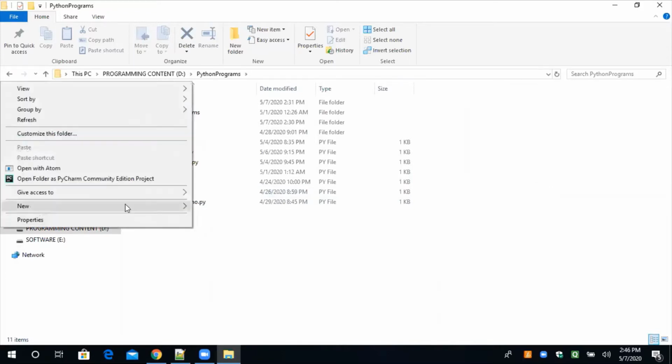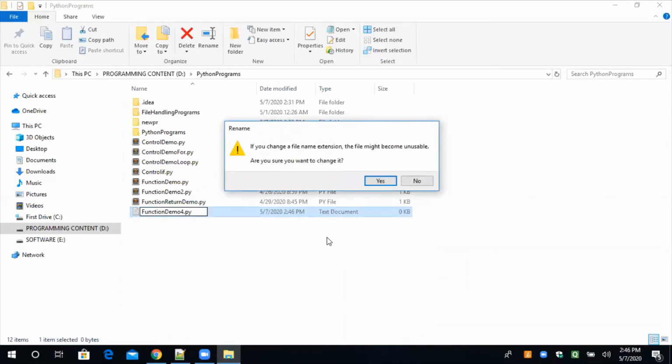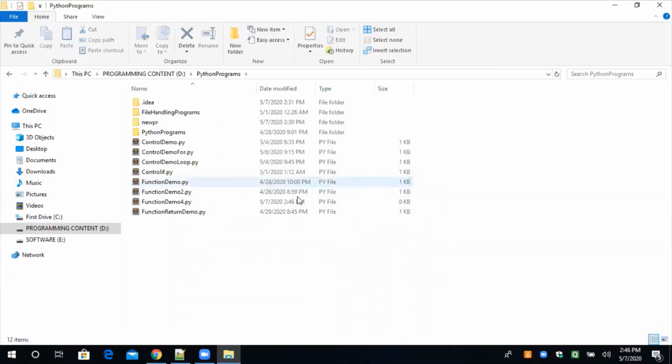Right now I'm creating one file, function demo4. And of course, the extension will be py. Py is the extension of Python. I'm clicking on yes. Now this file can be opened in Notepad for writing the programs, in Notepad++ for coding purposes, and in Sublime.